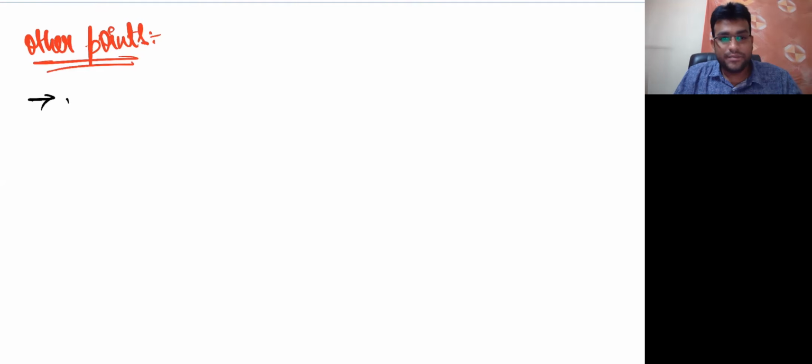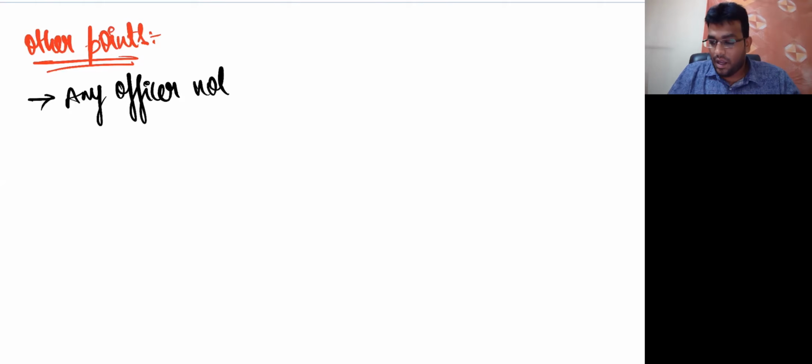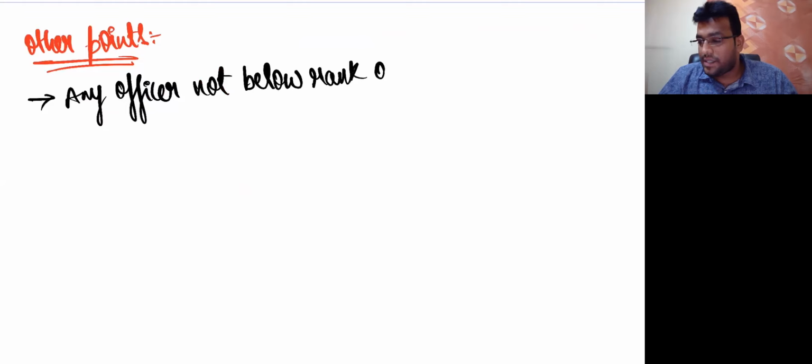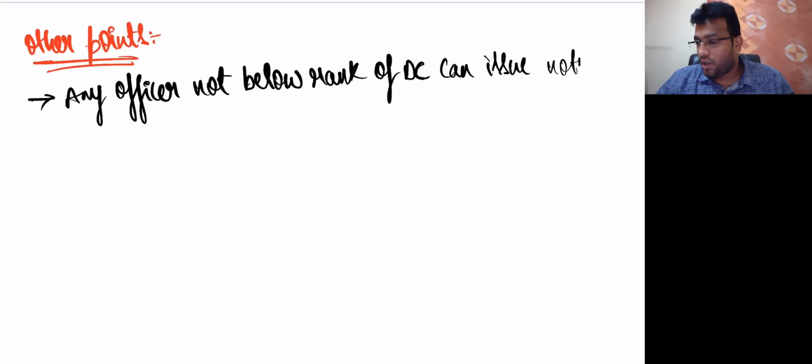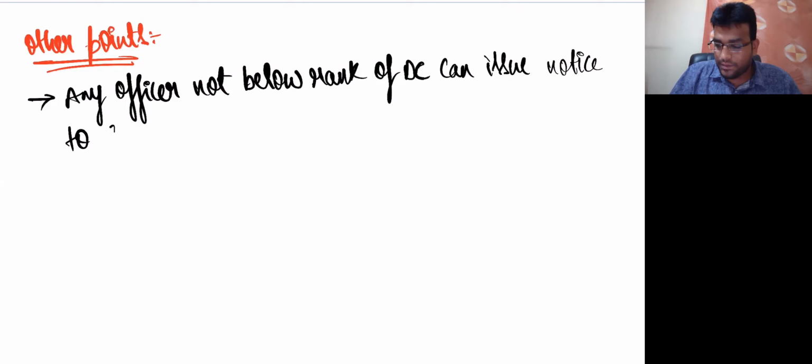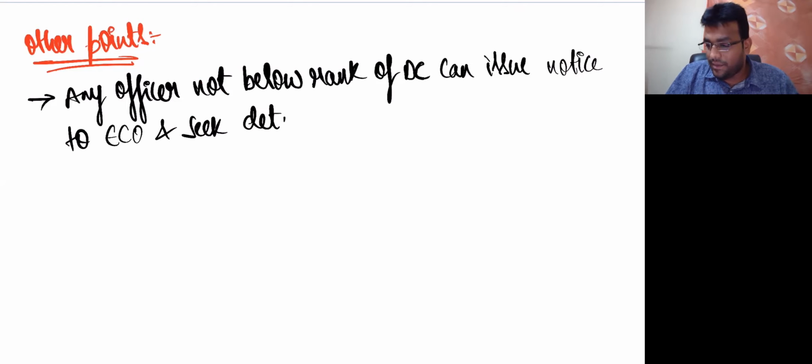Number 1, any officer not below the rank of DC, DC means Deputy Commissioner, can issue notice to ECO and seek details.